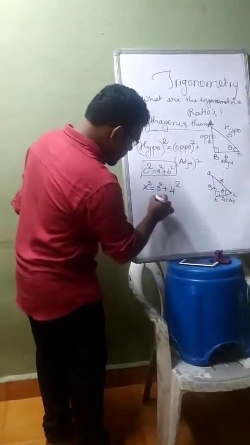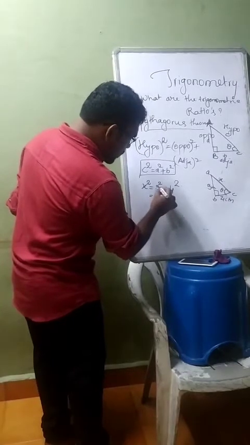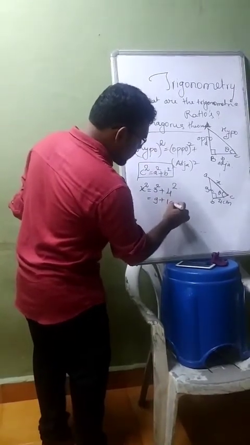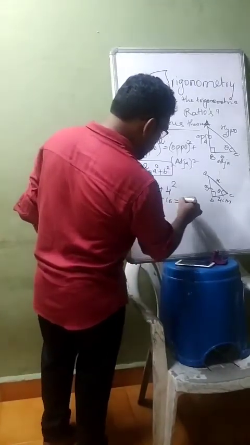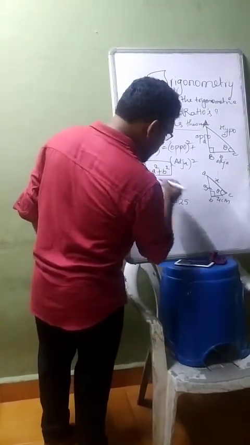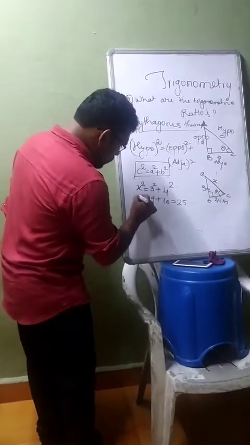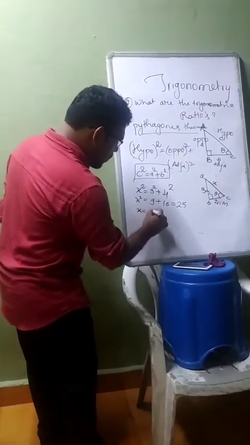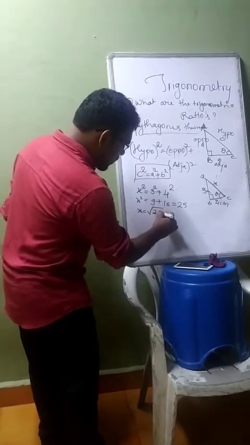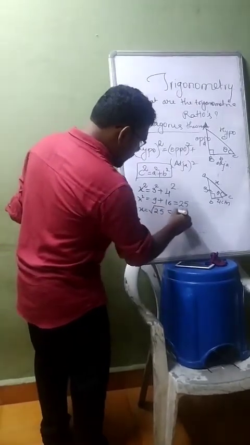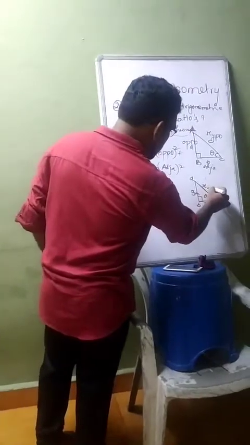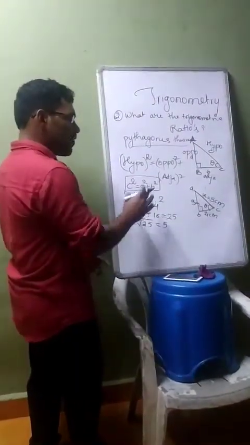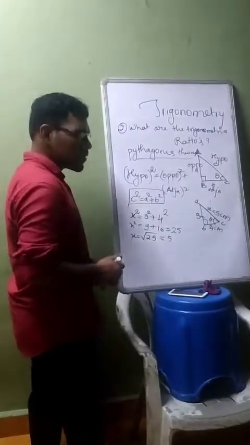Which is equal to 3 square, that is 9, plus 4 square, that is 16, which after adding comes to 25. So what will be x? Under root of 25, correct? So it is nothing but 5. So this side will be 5 centimeter. This is the way we have to apply the Pythagoras theorem.